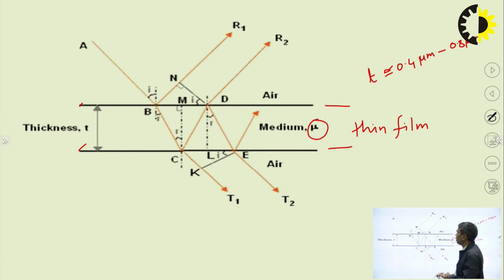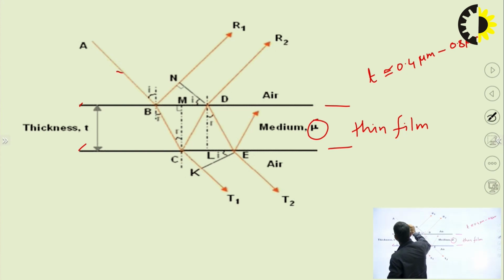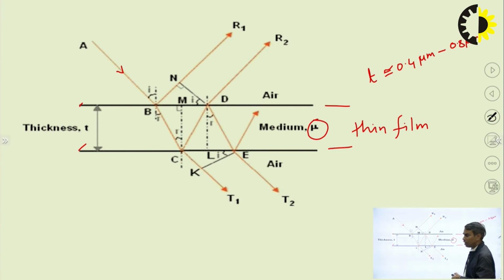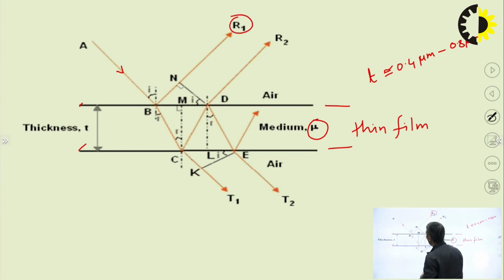AB is the incoming wave incident on this thin film, and one portion is reflected in direction R1. This is the reflected ray. Another portion is transmitted into the film, that is BC. From C it emerges, or is transmitted, in direction T1. T1 is the transmitted ray.